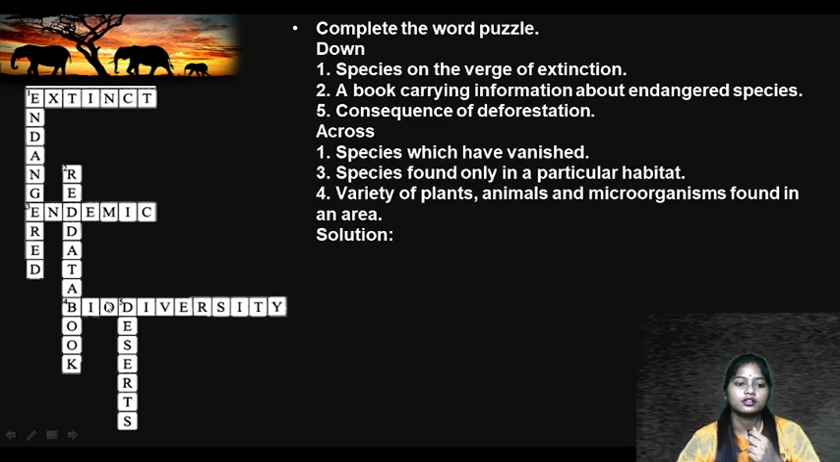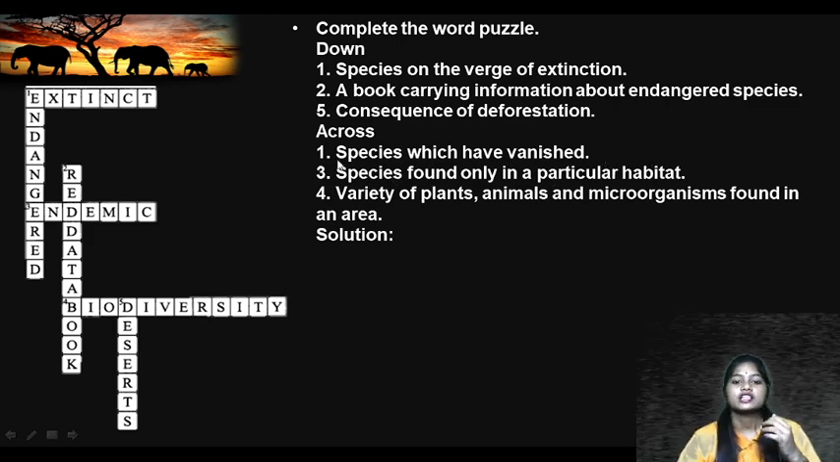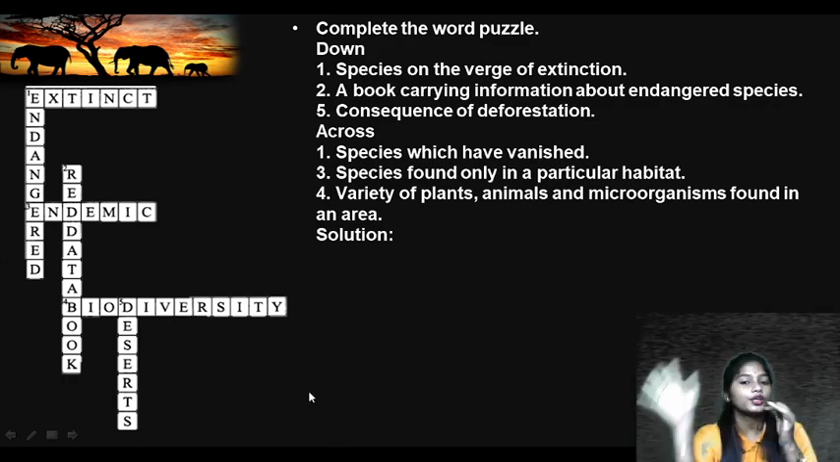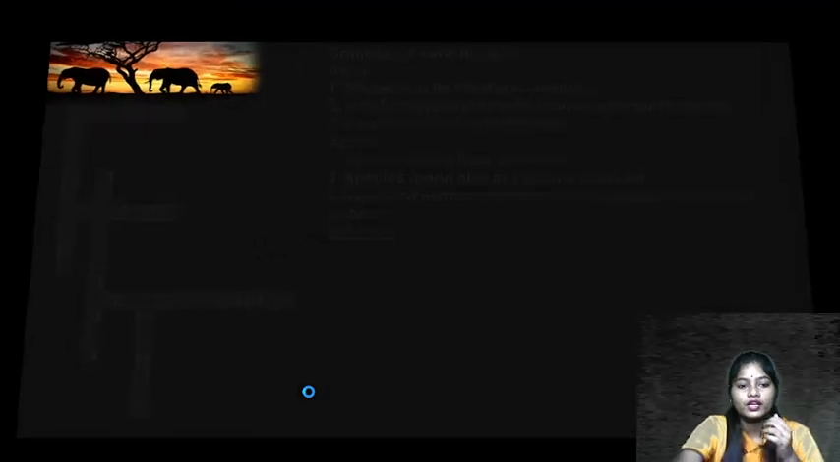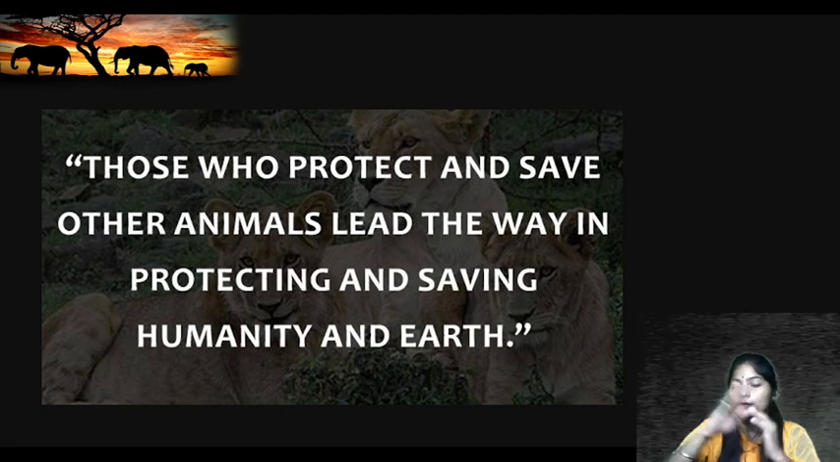Now, next is consequences of deforestation, number 5. Deserts. It is converting the mainland into deserts. And species which have vanished, they are completely vanished, they are not there, are called extinct. Species found only in a particular habitat are called endemic species. Now, a variety of plants, animals and microorganisms found in an area is called biodiversity, all total, right?